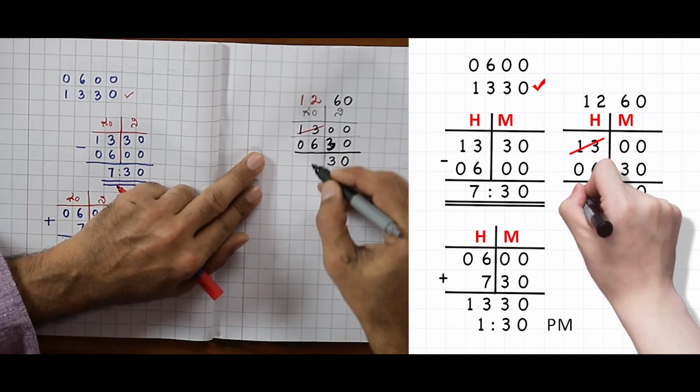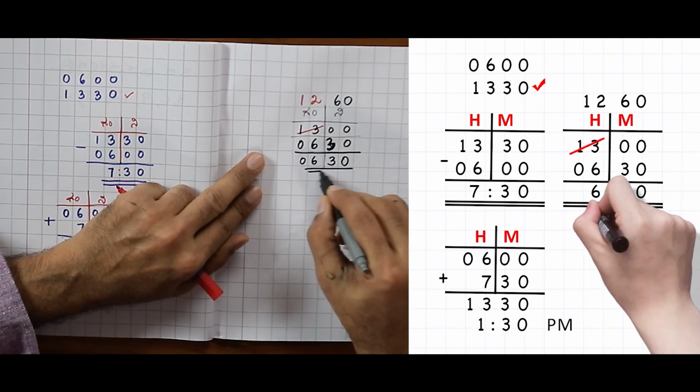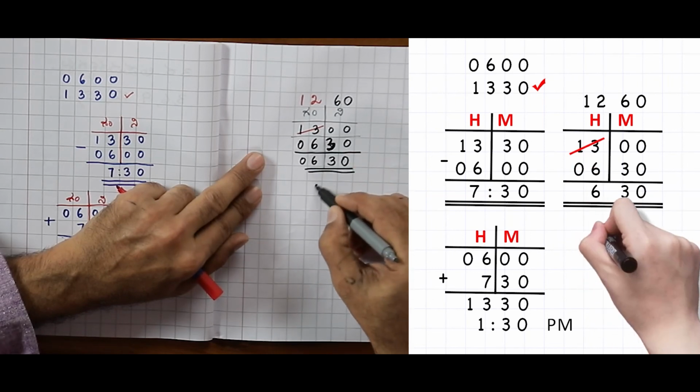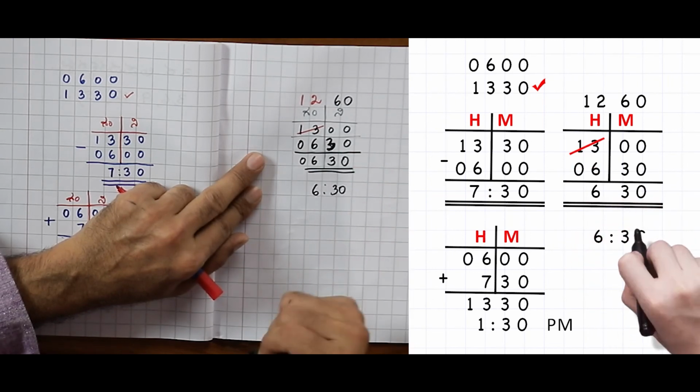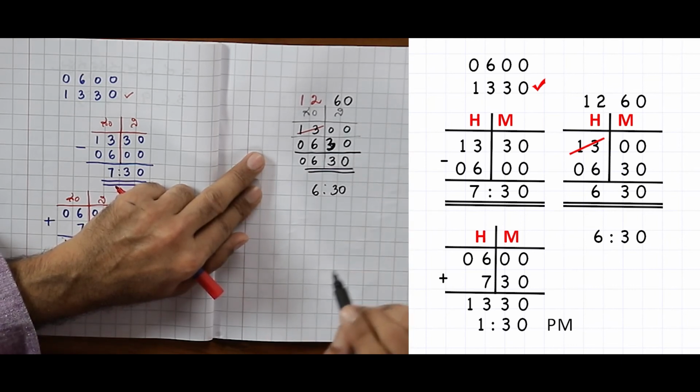If I subtract 6 from 12, I get 6. So, the total duration of my travel is 6 hours 30 minutes. If the train reaches at 1 o'clock and started at 6:30, the difference between them is the duration of the travel, 6 hours 30 minutes. This is how we can show regrouping. What is called regrouping in subtraction can be shown in this way.